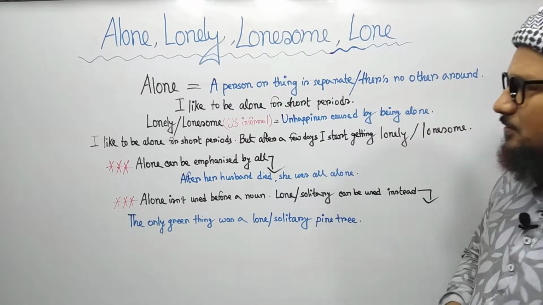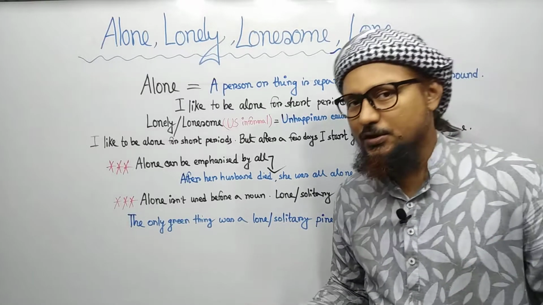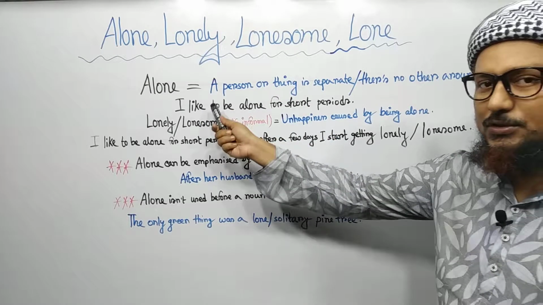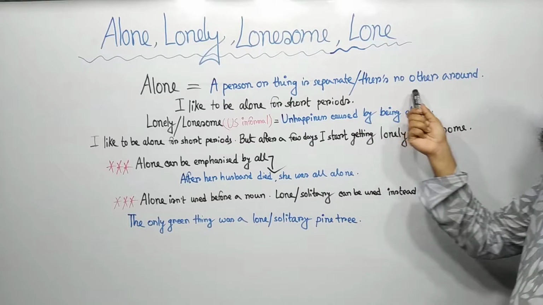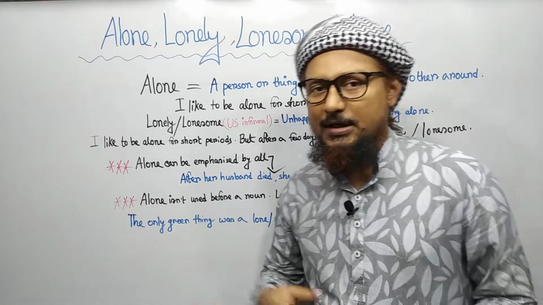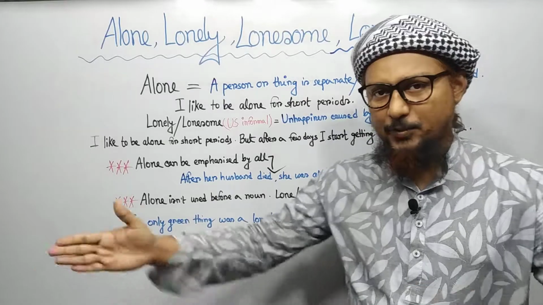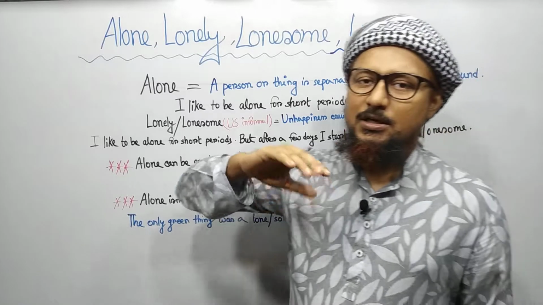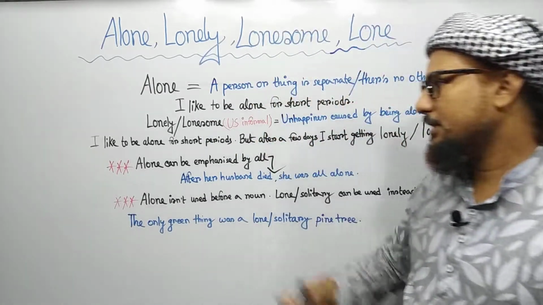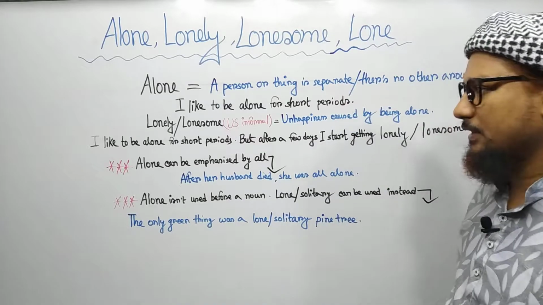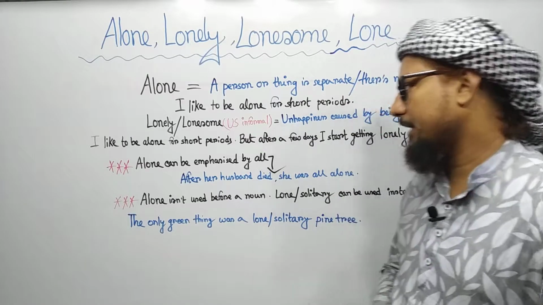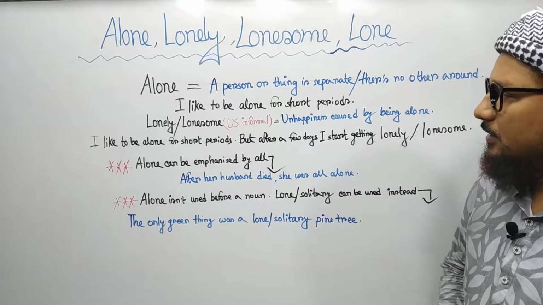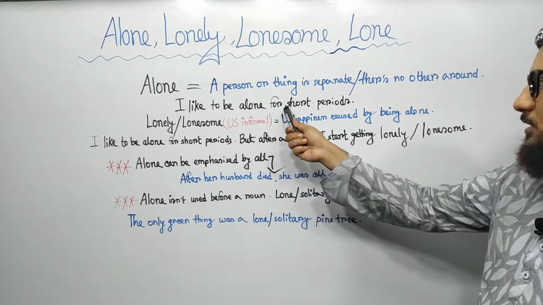First comes alone. Well, when should you use the word alone? Alone: when a person or thing is separate or there is no other around. So if a person or a thing is separate from others, and there is no one around, you can use the word alone to talk about a man, or sometimes a thing. An example: I like to be alone for short periods.